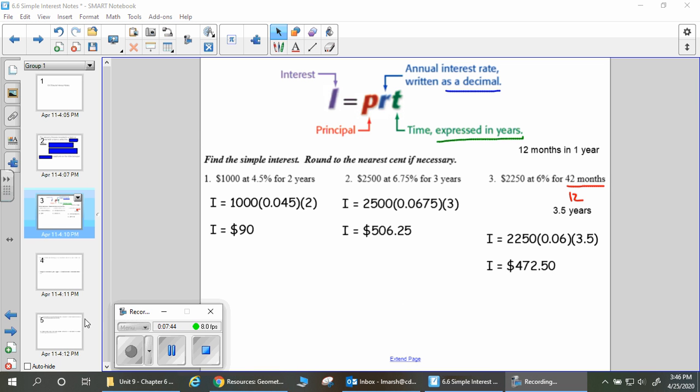Okay. So just like before, the next video is going to have more examples. They're going to have more information rather than here is exactly everything and how it goes into the equation. But we are using the same equation for this whole lesson.